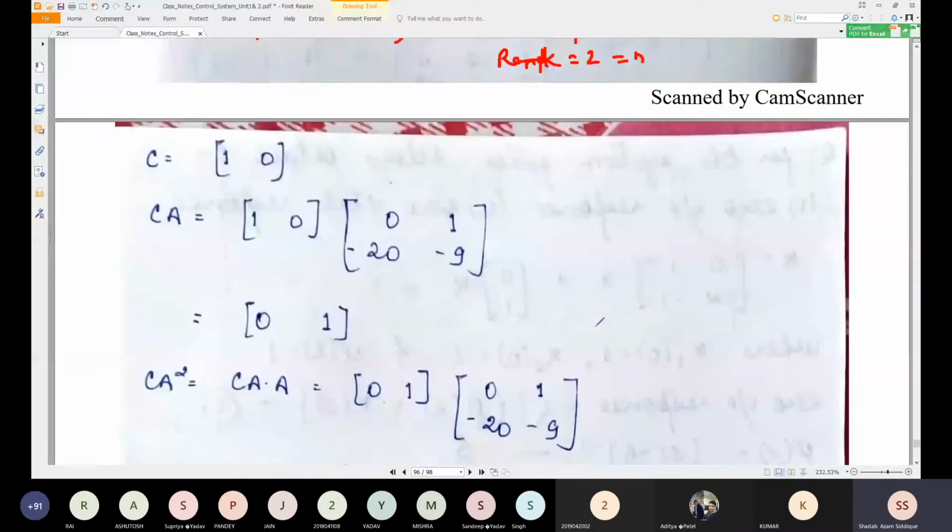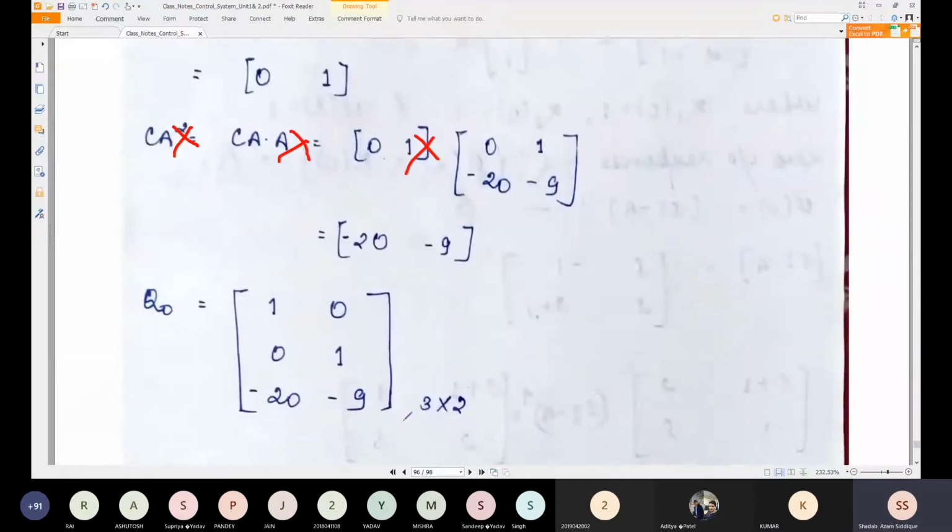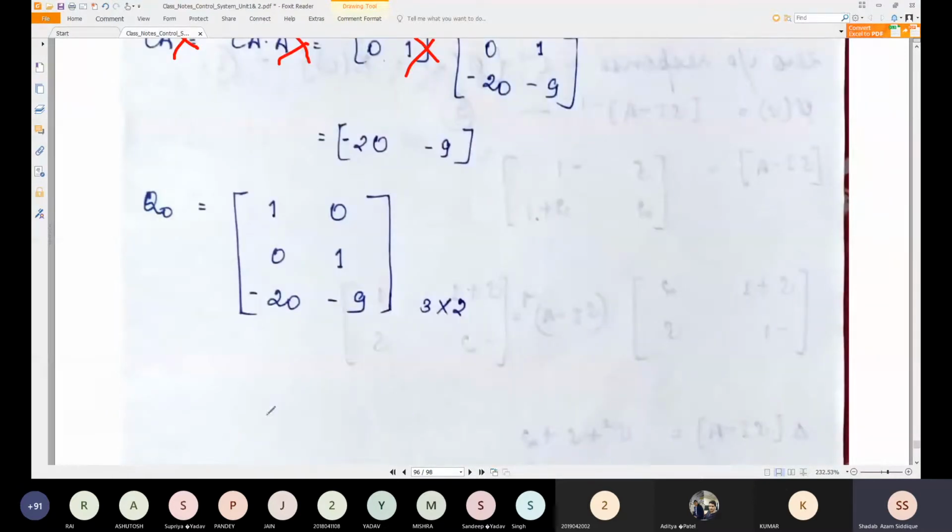Now if you move to observability, you just try to find C and CA. We already have the C matrix which is given in the problem, and for CA we have C and the A matrix. Just multiply these two and you will get CA. You do not need to find CA square. No need to find CA square, just substitute in the observability matrix. See, this is the student notes. They have done it like this, but this is wrong. This is a 2 cross 2 matrix.